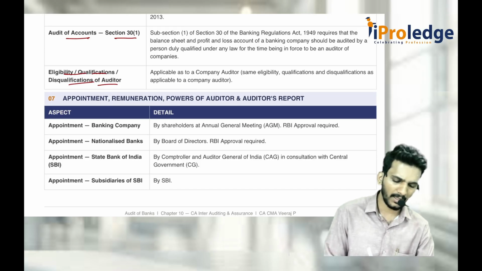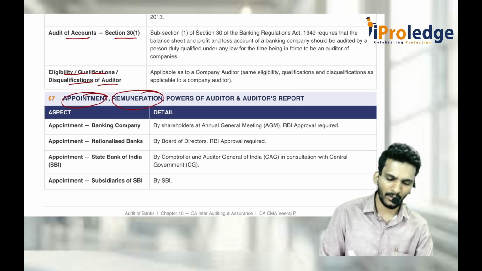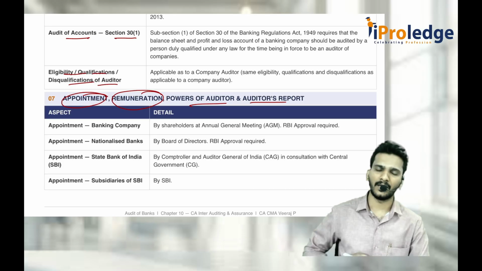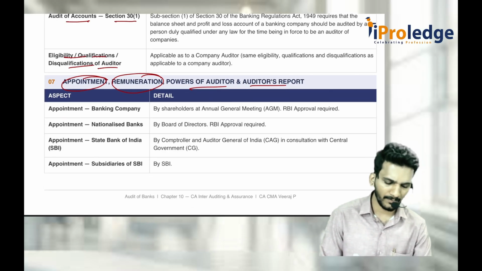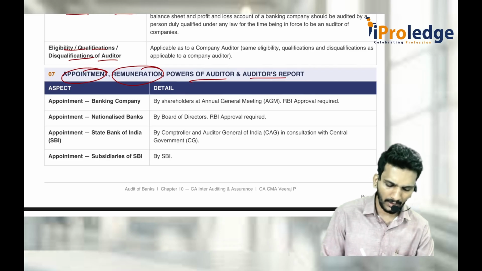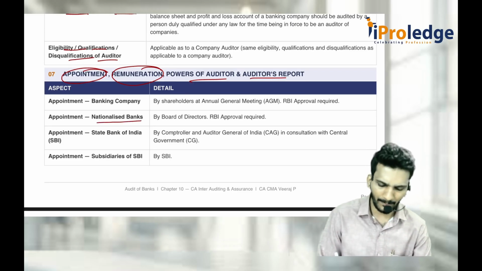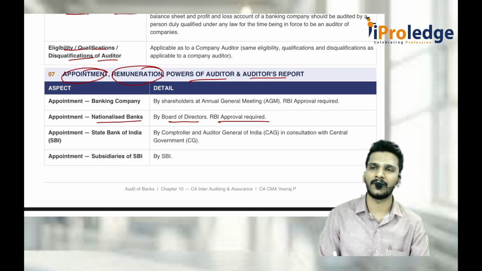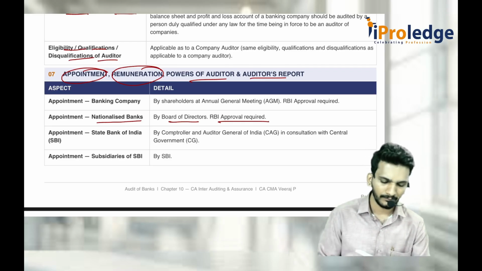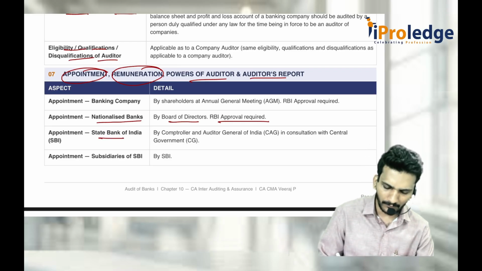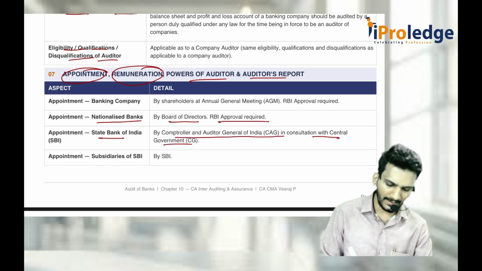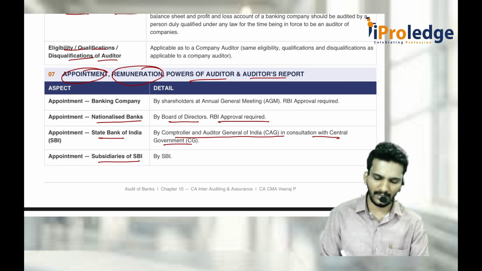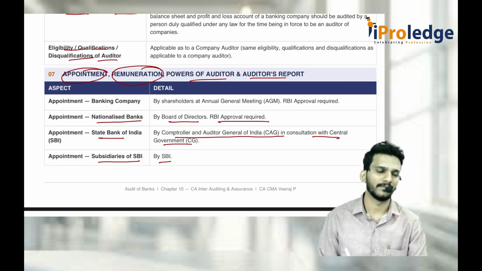Now comes who will appoint the auditor, what is the remuneration for the auditor, and what are the powers and the auditor's report. Appointment is for the banking company. We will come from the other way. If you are doing a nationalized bank audit, then it is appointed by the board of directors plus RBI approval is required. If it is State Bank of India, the C&AG will appoint in consultation with the central government. But if it is a subsidiary of State Bank of India, then SBI only will appoint the auditors.